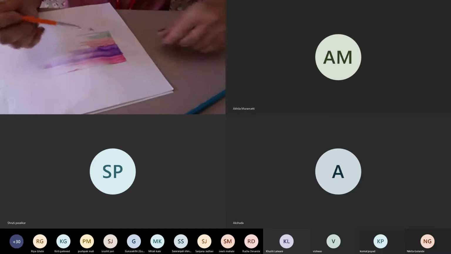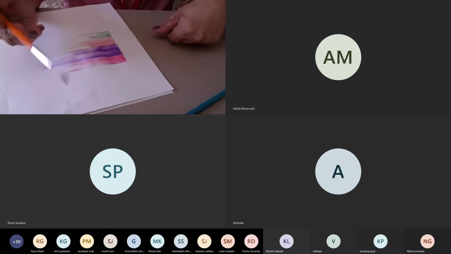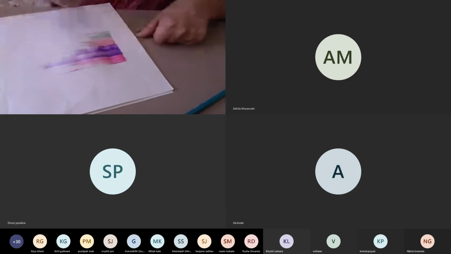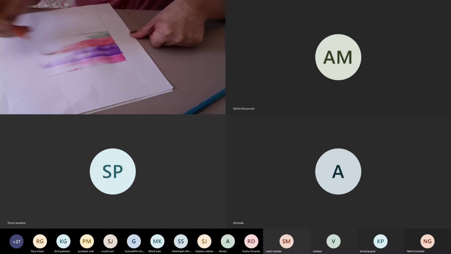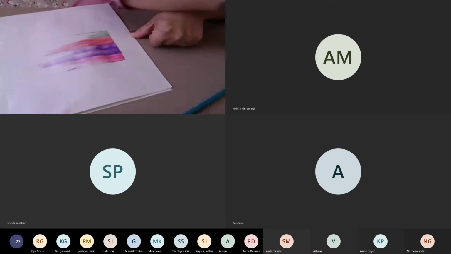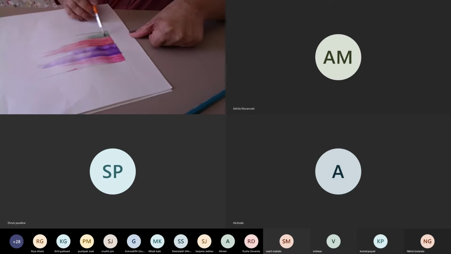Since they are water soluble, I'm using a water brush on them. Please remember when you're applying a water brush on these Derwents, or even Staedtlers, use a flat brush. Sorry, I don't have a flat brush today, but a flat brush is more effective, unless you want to show some details.